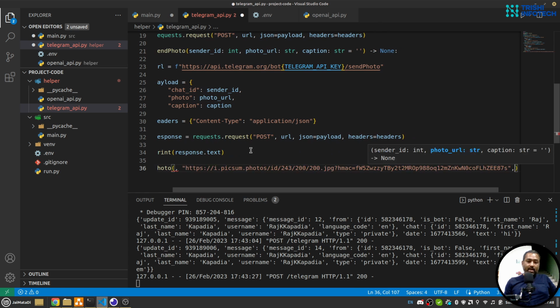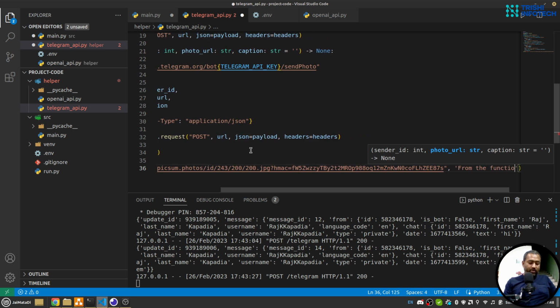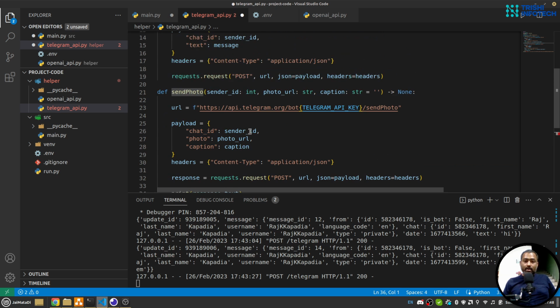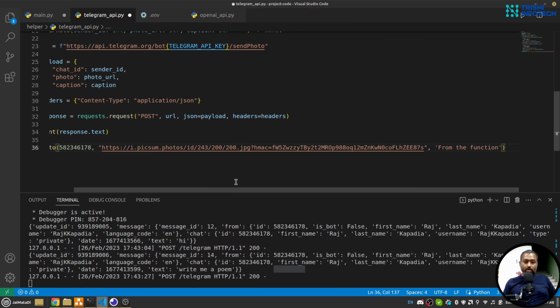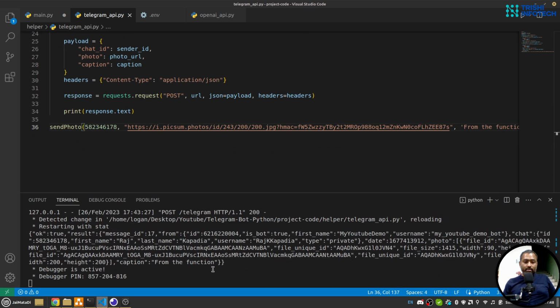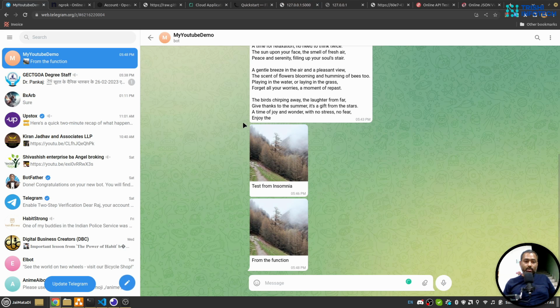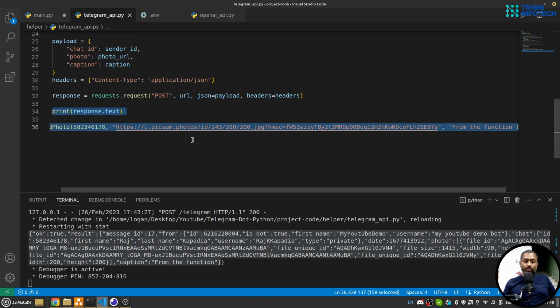I'll use sender ID afterwards. This is the image, and from the function I'll use this caption, and let me copy my ID. So this is my ID. Let me paste it here, and let me remove that. So now if I save this, this should send it, because now the function is used in the main file. So we got the message on my Telegram from the function. So now our two functions are working.